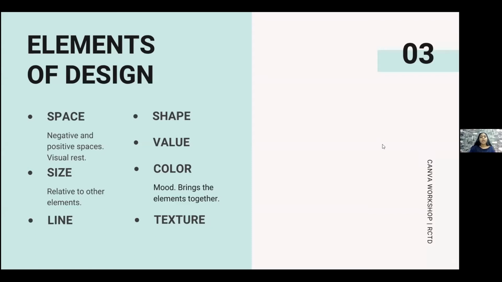Okay. So in other words, size can be used for hierarchy in a graphic or a JPEG. The next one is line and shape, and these two are interrelated. So for lines, you can use anything. It can be a straight line, curved line, broken line, or even vertical, horizontal, or diagonal lines for that matter. Value, the next element, means the tones of light and dark with respect to grayscale.